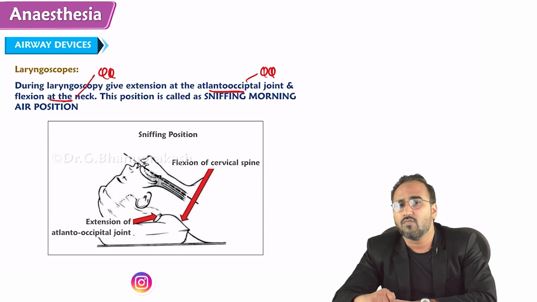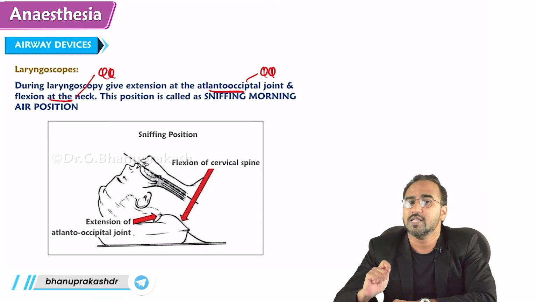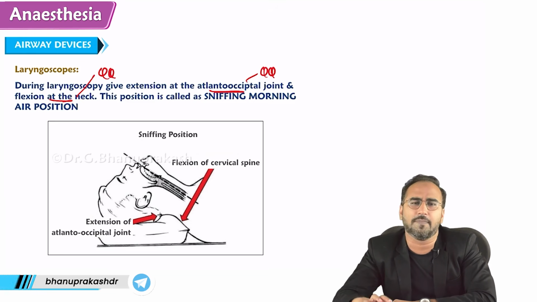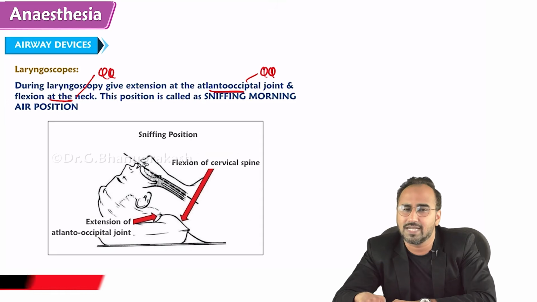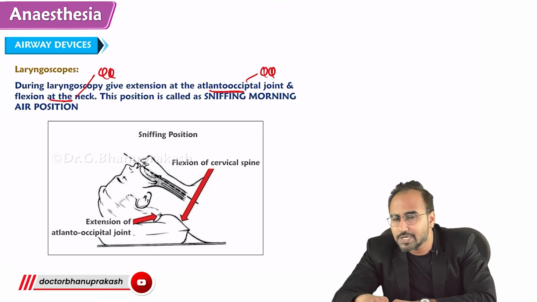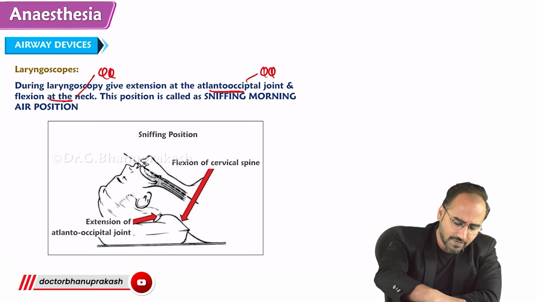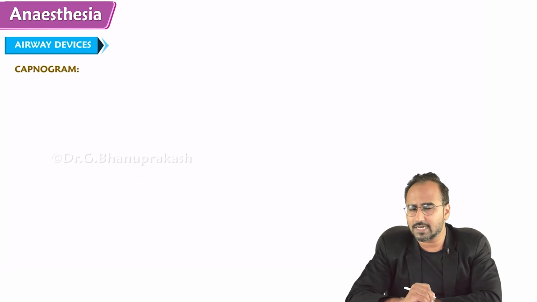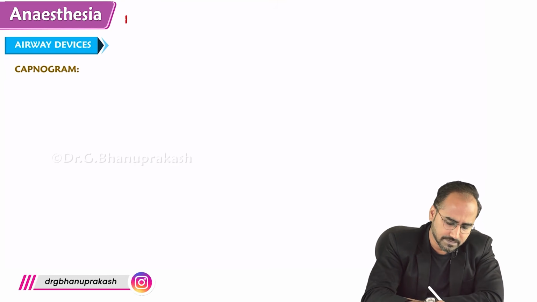But what is the confirmatory method? What is the method that confirms that you are in the trachea or not? The best confirmatory method is capnography. After intubating, you connect the endotracheal tube to a capnograph. You know what a capnograph is, guys? A capnograph is a device that measures the exhaled carbon dioxide. You connect the tube to a capnograph and you measure the exhaled carbon dioxide. So after intubation, if you connect the endotracheal tube to a capnograph, what will you see?